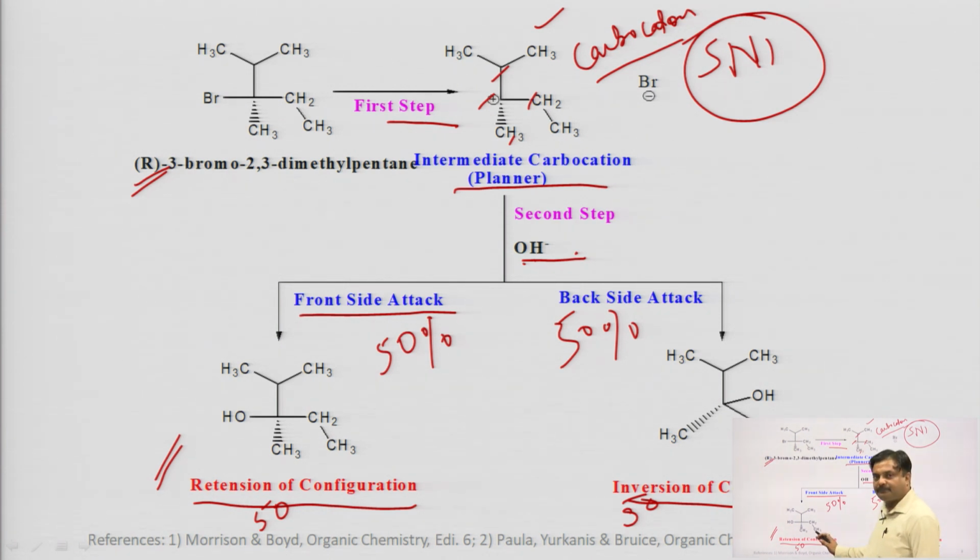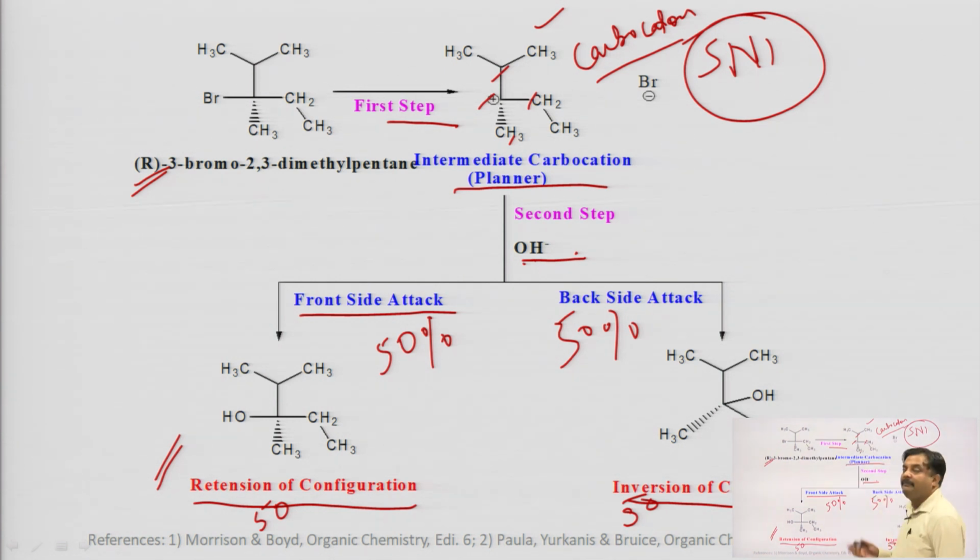If attack occurs in equal quantity from the front side as well as the back side, then complete racemization occurs. Complete racemization means we get the product as an equimolar quantity of S isomer as well as R isomer.